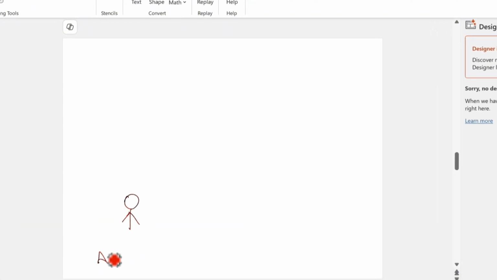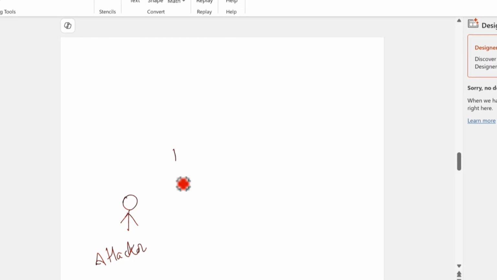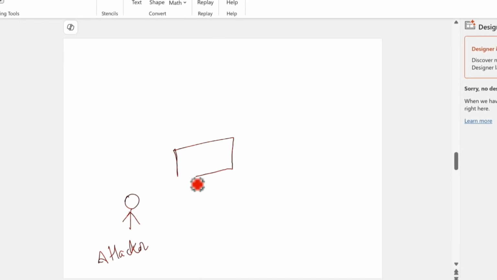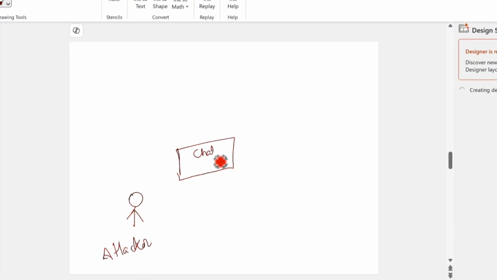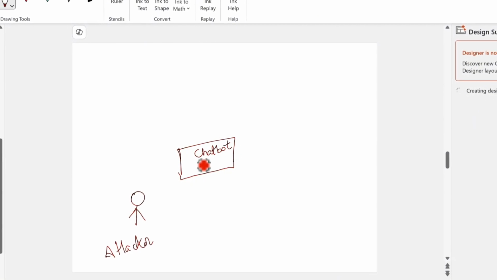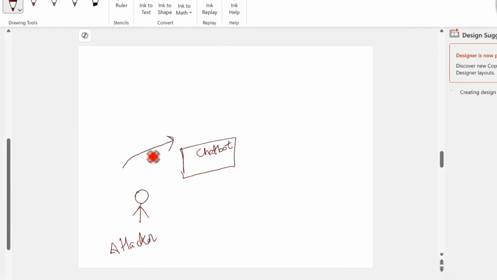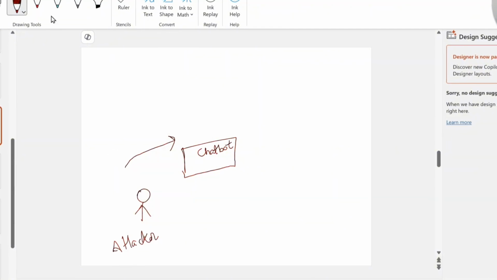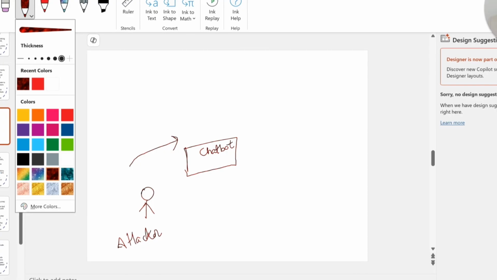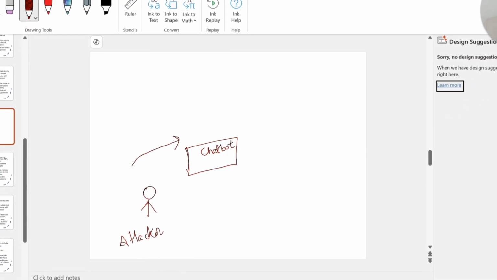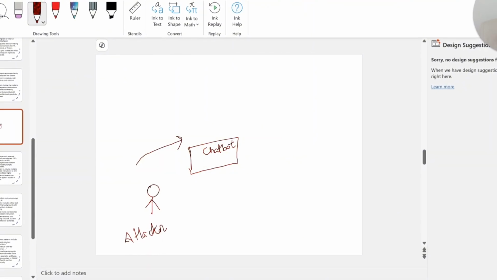Suppose this is the attacker, and this is our basic chatbot. This is our chatbot that is created, and we are the user. Let me make this pen a little bit bigger so I will be able to see this. Will be able to see this, right? Let me just, one second.